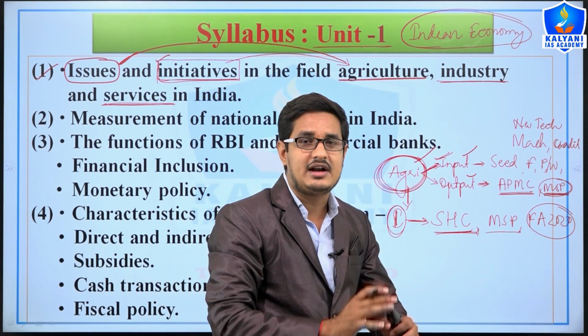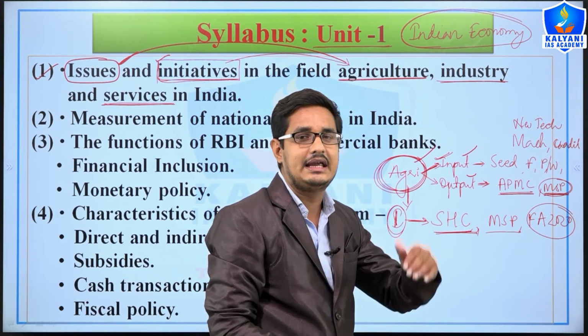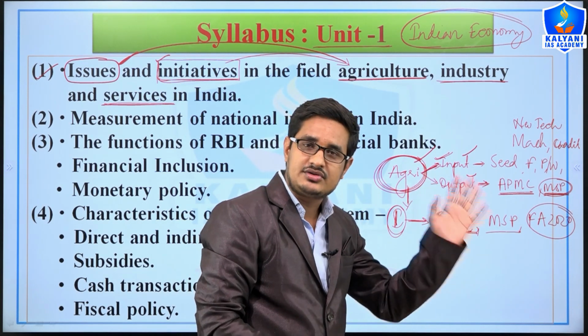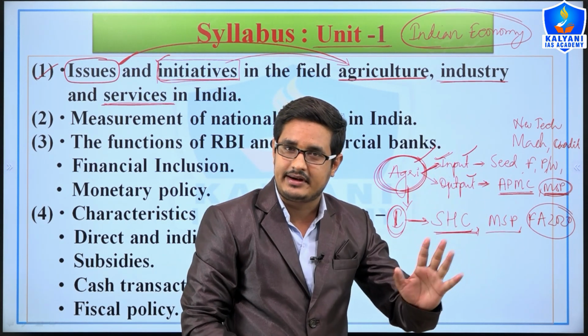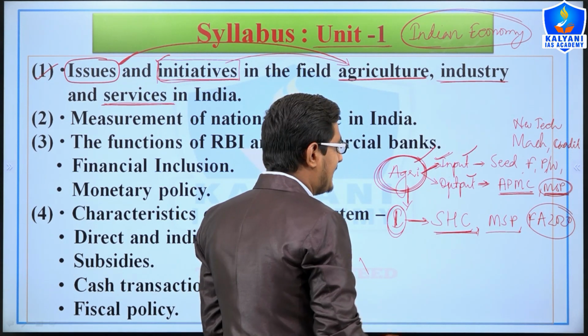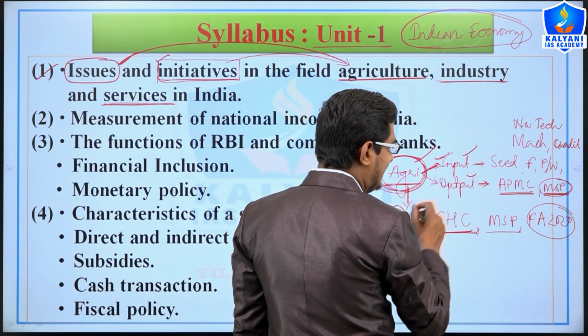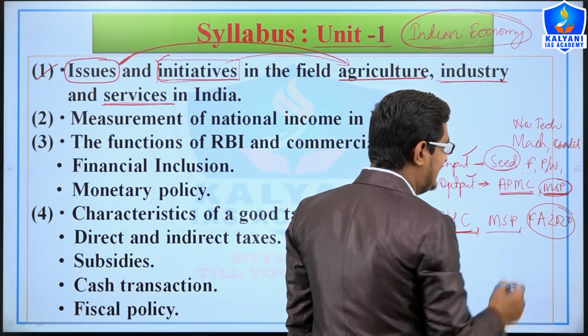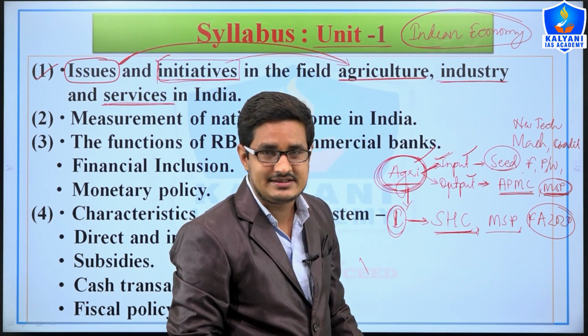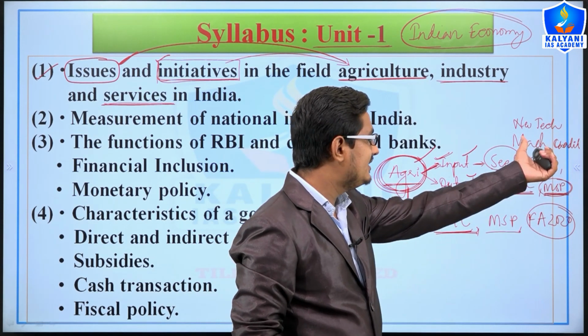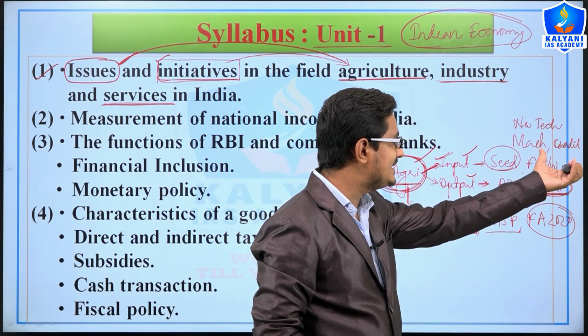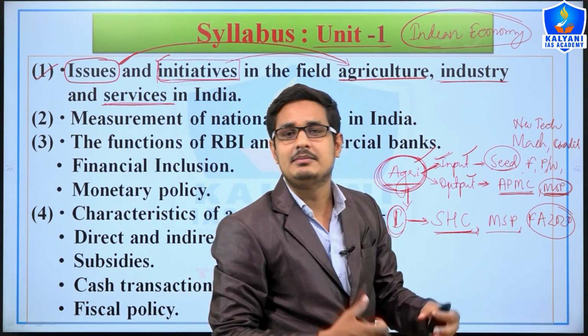Firstly, we will understand the importance of agriculture in our Indian economy, features of agriculture, and challenges of agriculture. Then we will take the issues one by one, like issues and initiatives in the field of seeds, fertilizers, pesticides and weedicides, then mechanization, then credit and marketing.